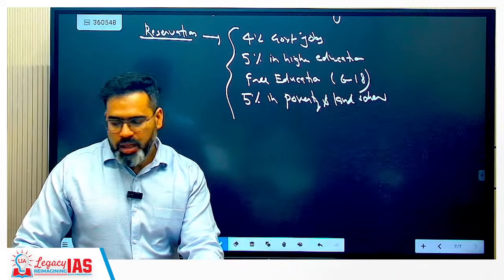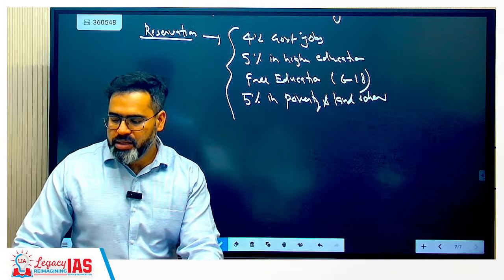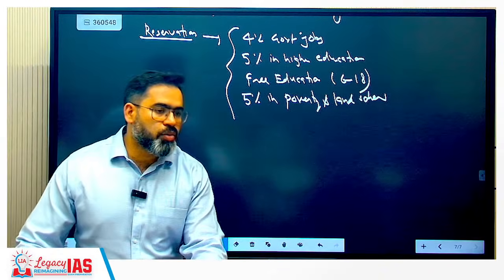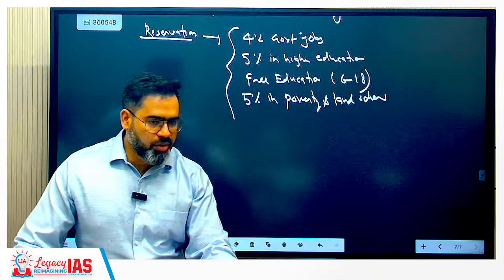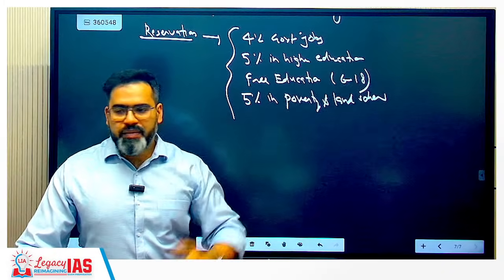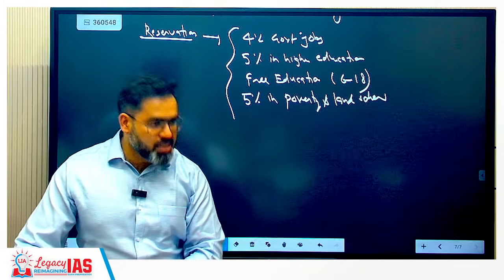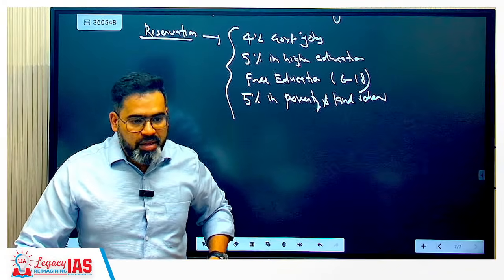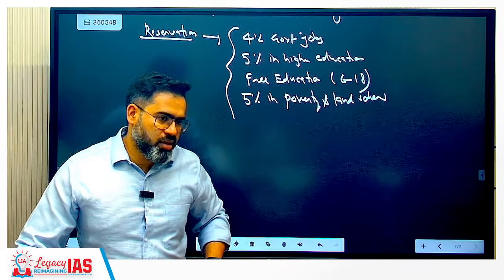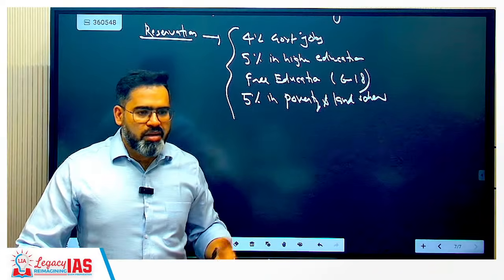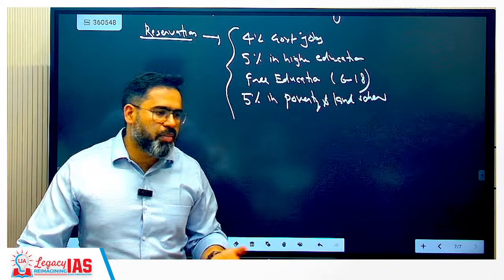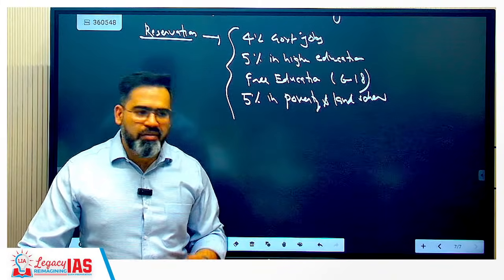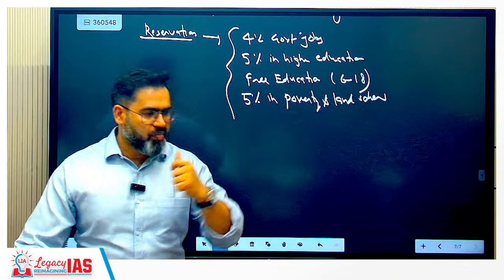Correct? Even, for example, the Karnataka government has given reservation in liquor retail shops now. Whenever they are giving liquor licenses, there also reservation is there, 12% reserved for SC and ST. Then the liquor people say at least this is not social empowerment, this is liquor selling only. But they have given it.